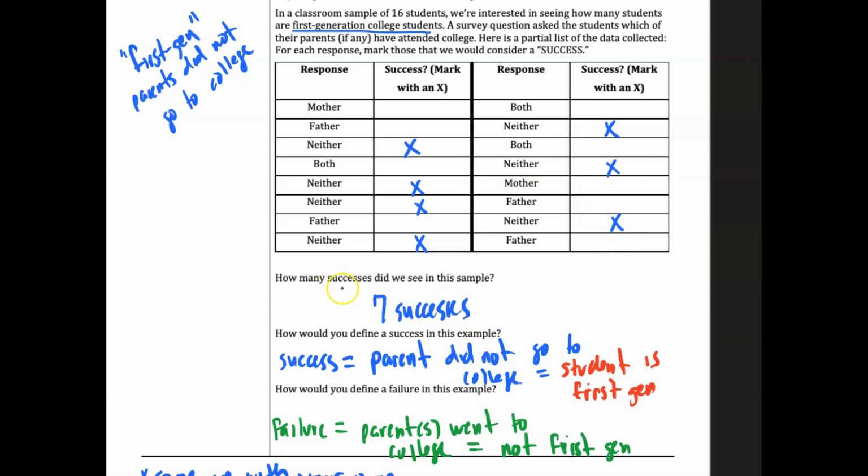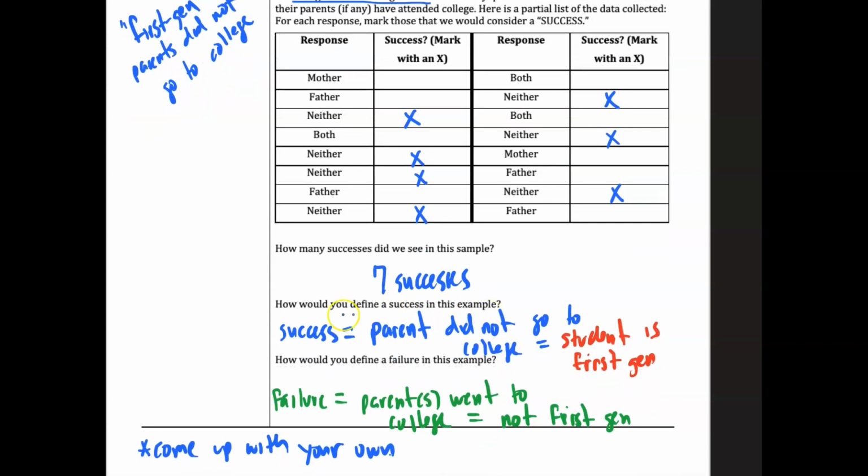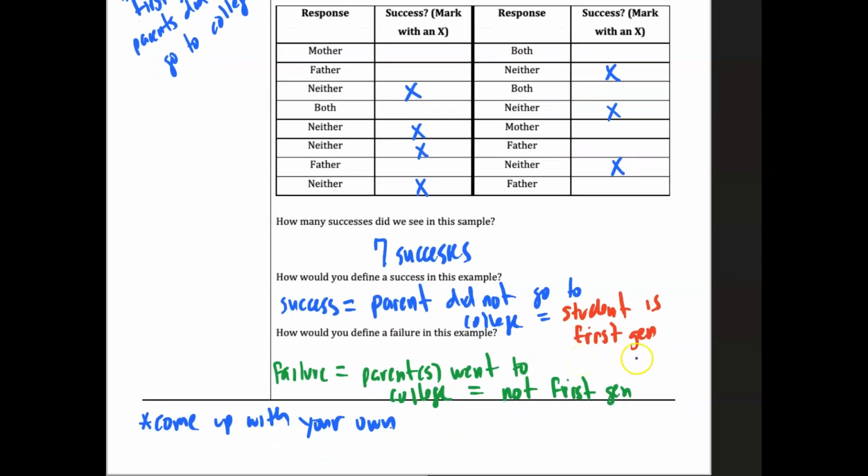Again, that's the number who said neither of their parents had attended college, hence a first generation student. We define success again as the parents who did not go to college. This is a first generation student. Failure in this case is parents who went to college, because we're not looking for that. We're trying to count how many are first generation students.